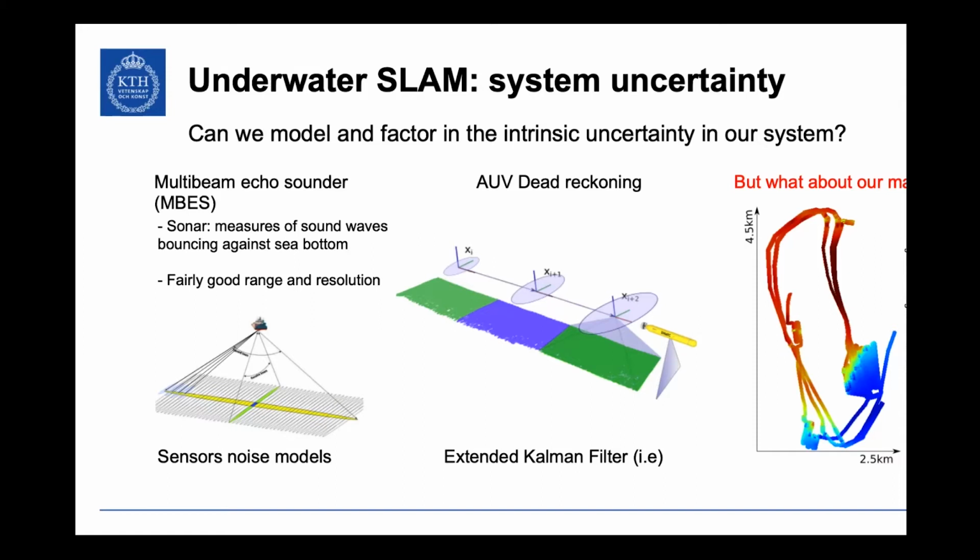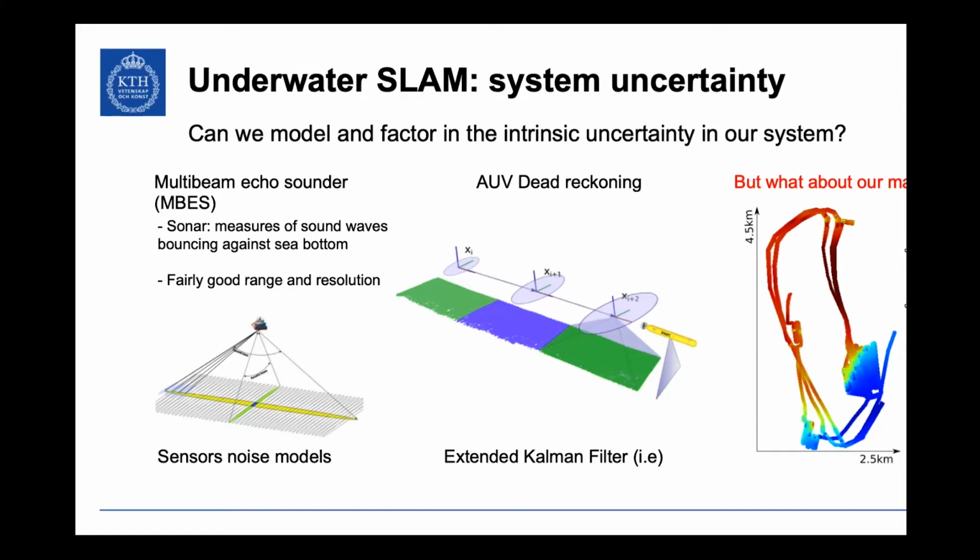Right now, that works well, and SLAM kind of works. But the problem is our output is still a vehicle trajectory and a map, and the map doesn't tell us anything about this uncertainty in our system, right? So when I look at this map, it doesn't tell me, I mean, it's obviously wrong, right? Because these three should be together. But when I look at it, I don't know which one of them must be more accurate than the others, because one of them was collected at the beginning when the vehicle was still not so lost, right? If I've never seen where this comes from, I don't know if that is this or this or this.